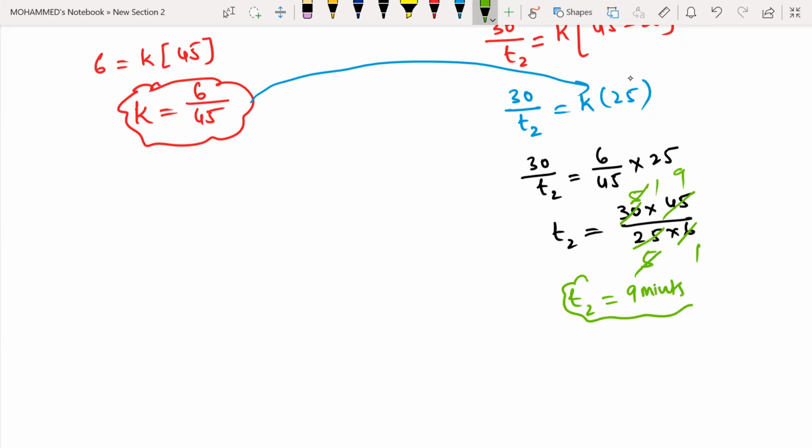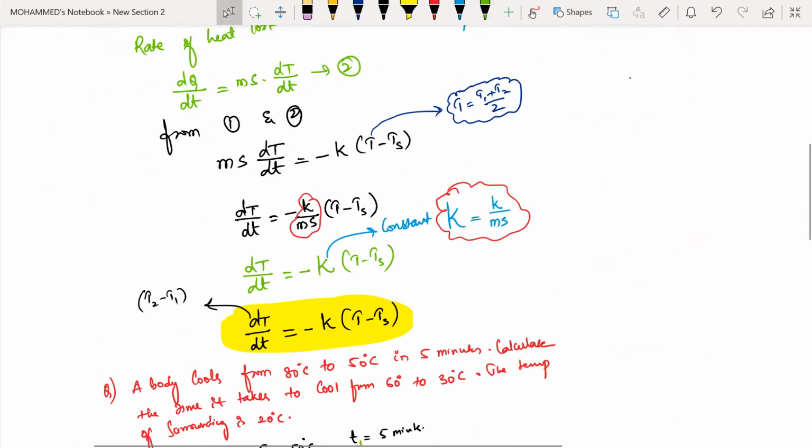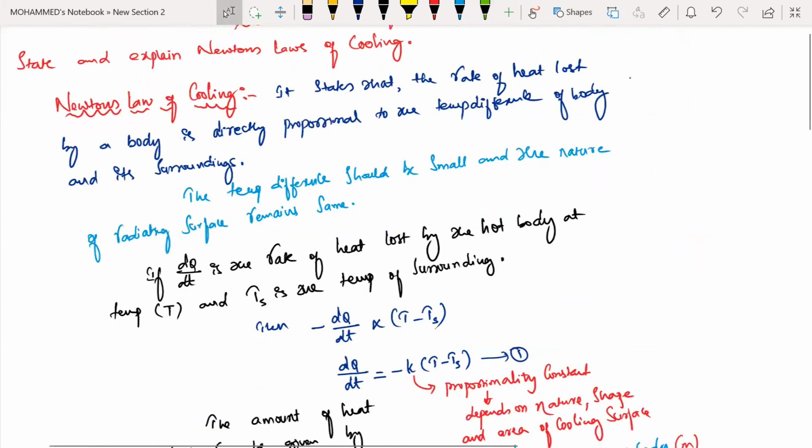Have you got an idea how to do such type of problems? Yes, sir. This is being followed by a problem based on Newton's laws of cooling. I hope you got an idea how to write the problem and how to do the problem related to that one.